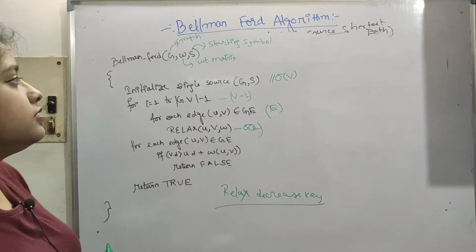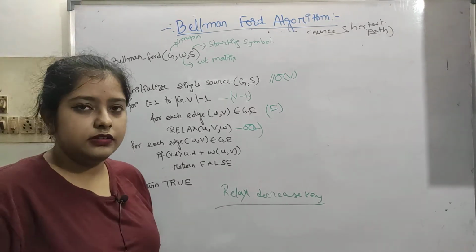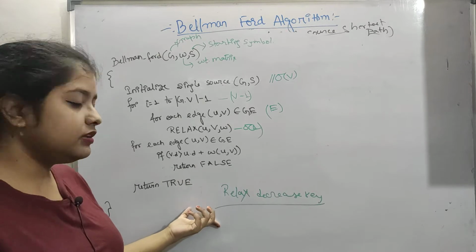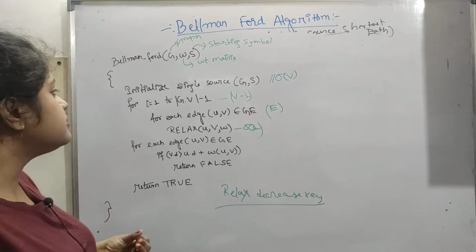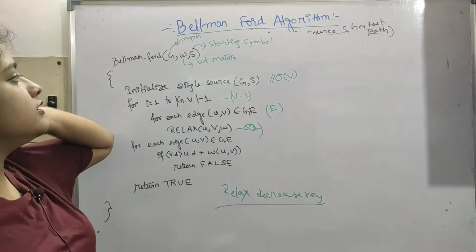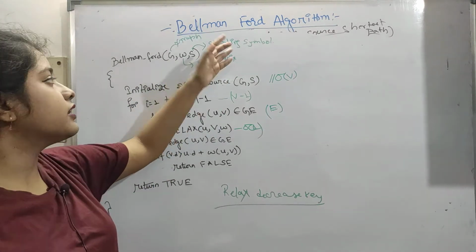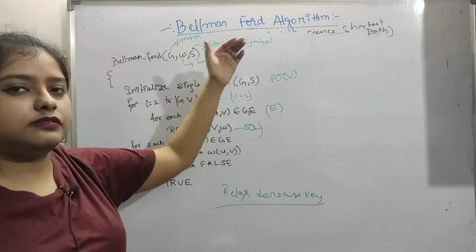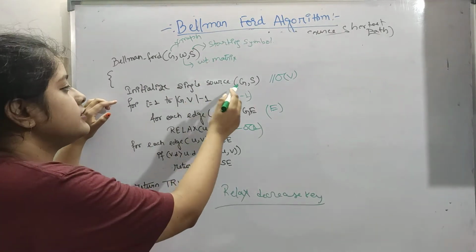This kind of question is not very often asked in GATE, but since we are doing the algorithm anyway, we have done this. So first is Bellman-Ford. Three variables are declared here: G, W, S. G is our graph, W is our weight matrix, S is our starting symbol. So initialize single source.